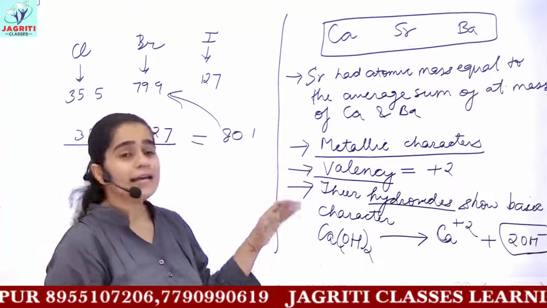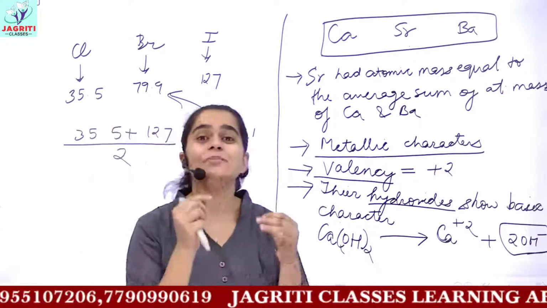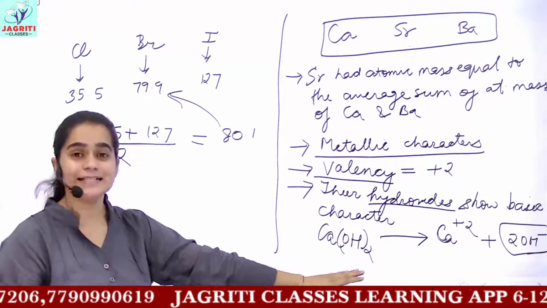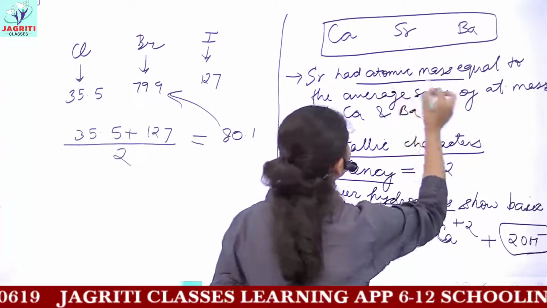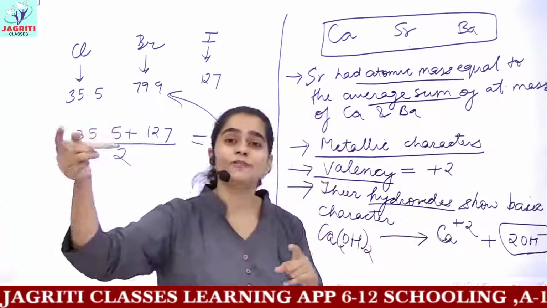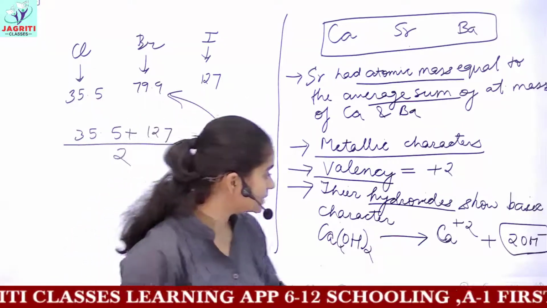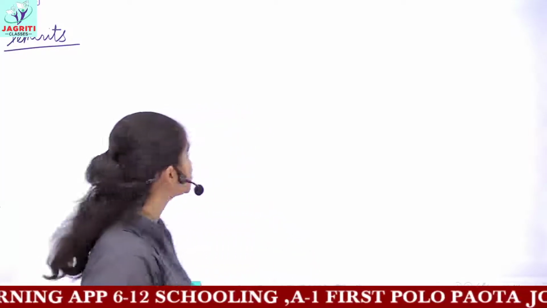So he took a sensible approach towards classifying these elements. Then he used a certain relation, that the average of the masses would be equal to the mass of the middle element. So these were the merits of Dobereiner's triad.